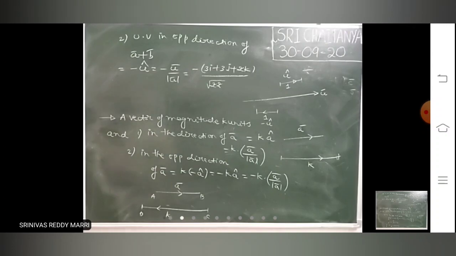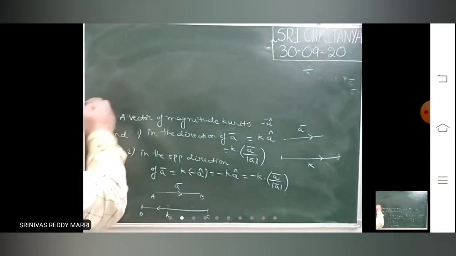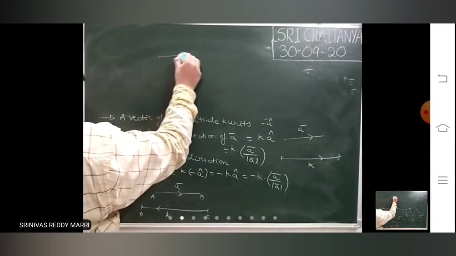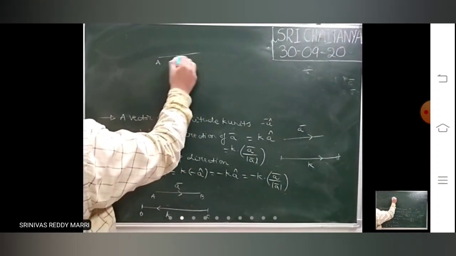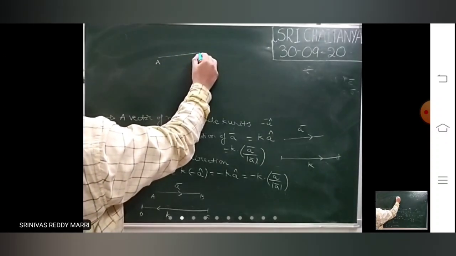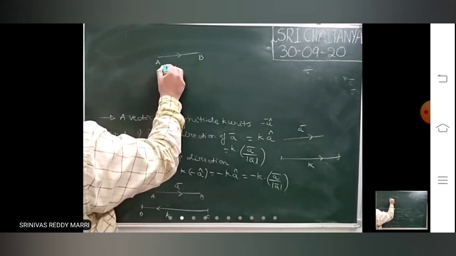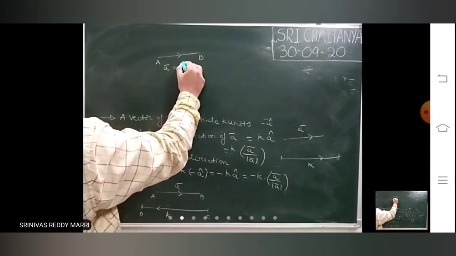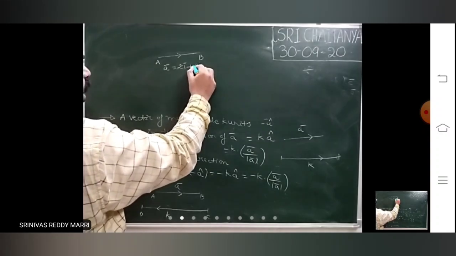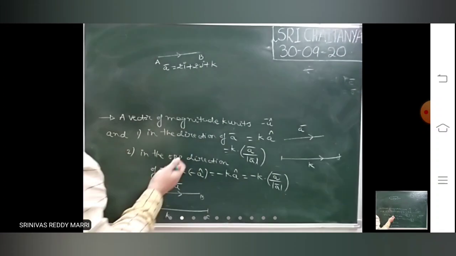Suppose take one problem. Look at it. So there is a vector AB bar, that is A bar equals 2i plus 2j plus k.